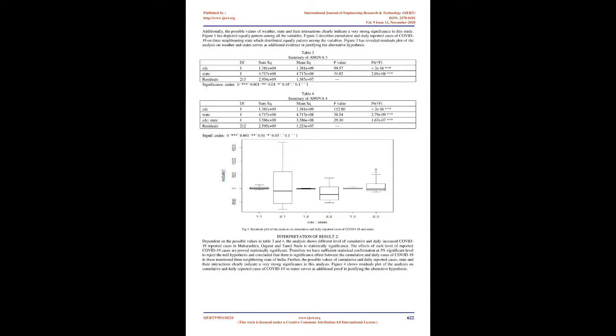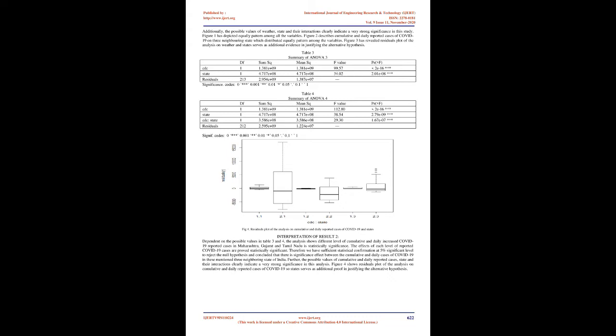H1: there is a significant effect on the increase in COVID-19 reported cases in different levels of weather. 3.3 Hypothesis 3. H0: there is no significant effect on the two sets of states concerned with COVID-19 reported cases and their interaction with different levels of weather. H1: there is a significant effect on the two sets of states concerned with COVID-19 reported cases and their interaction with different levels of weather.